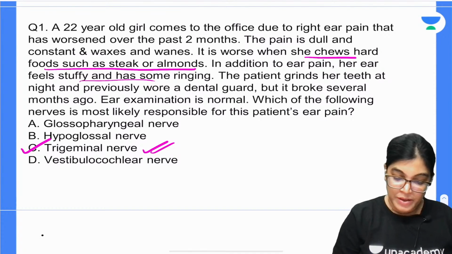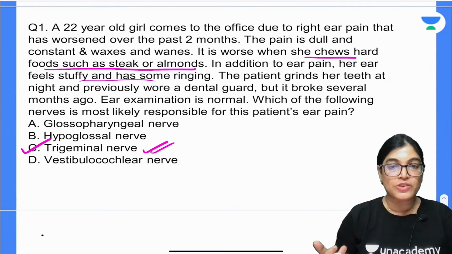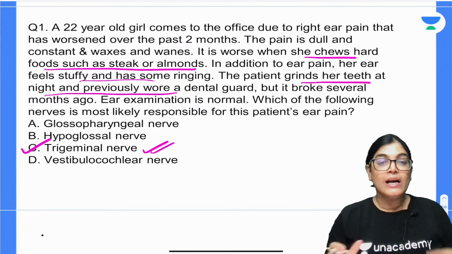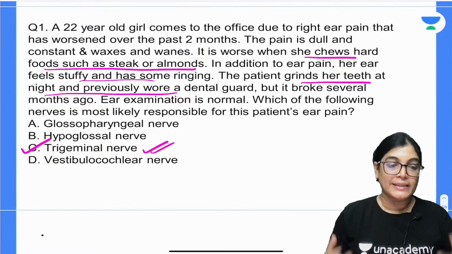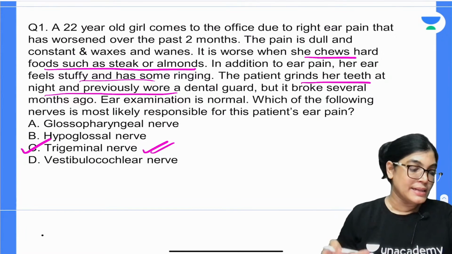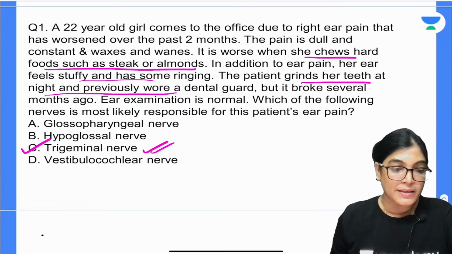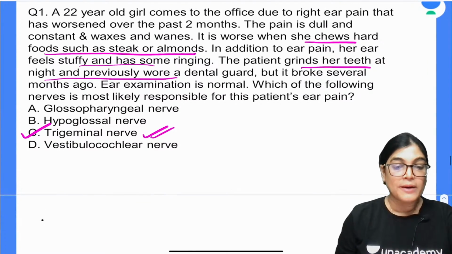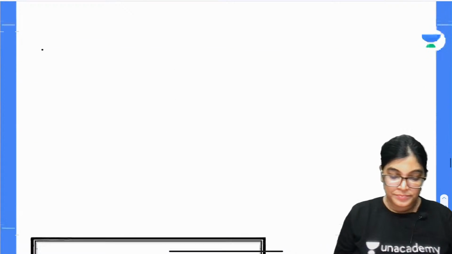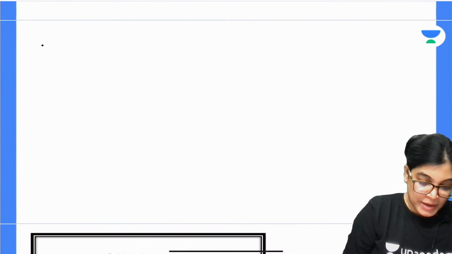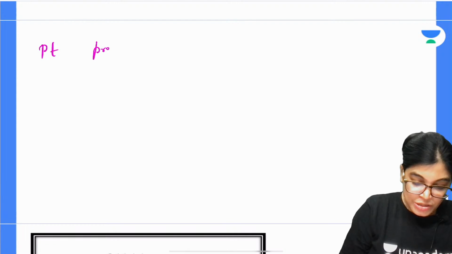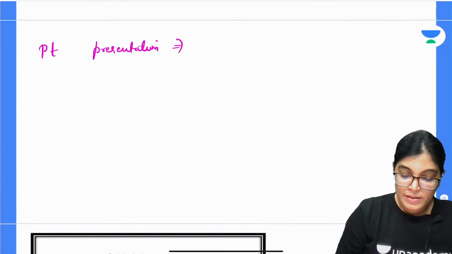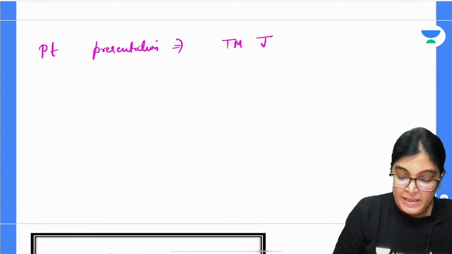She has ear pain, stuffiness, and a ringing sensation. The patient also grinds her teeth at night and has a history of using a dental guard. These clinical features are consistent with TM joint disorder.